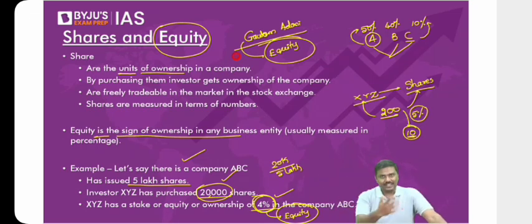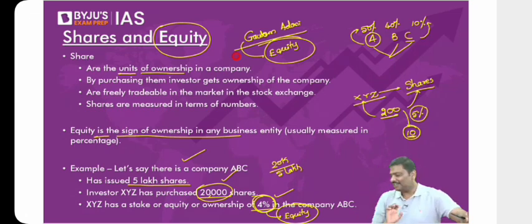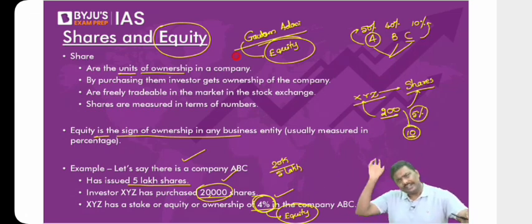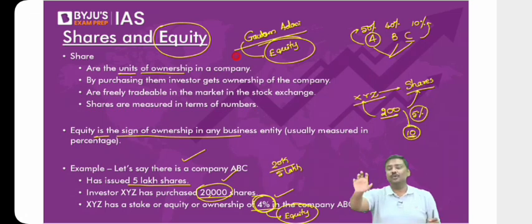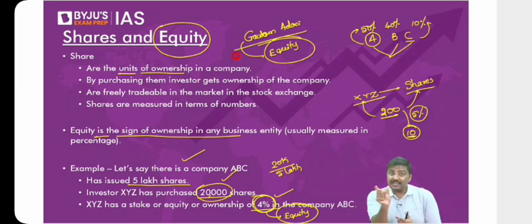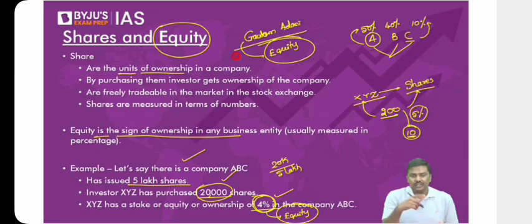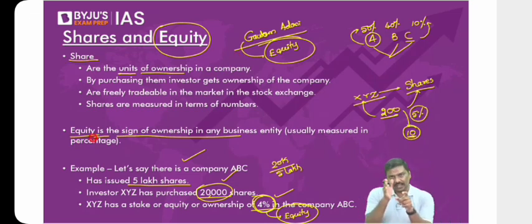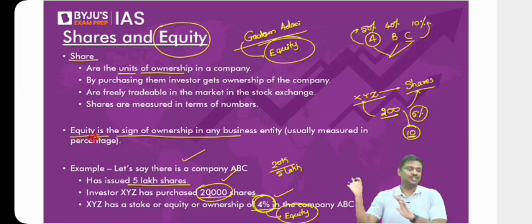Or else, as many of you are saying, sir, we have come across the Shark Tank program. If you have seen Shark Tank, season 1 or season 2, how many of you have seen or read somebody selling 10 shares in the Shark Tank, somebody selling 20 shares, etc.? Absolutely no. They talk about percentage. That is equity. They'll say, I'll give you 1 crore rupees for 20% equity. I'll give you 50 lakh rupees for 30% equity. Equity, that is a percentage of ownership. So shares are individual units, whereas equity is a percentage ownership. That is how many shares divided by total number of shares. Okay, so that is the basic idea.